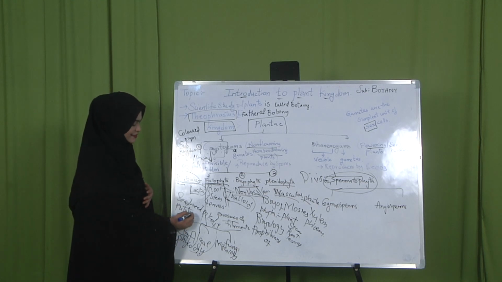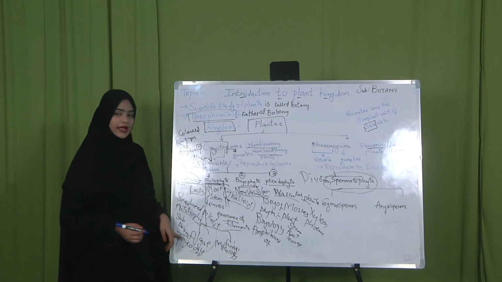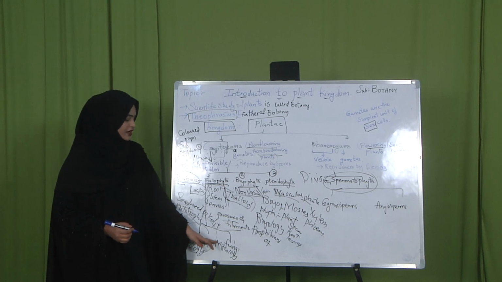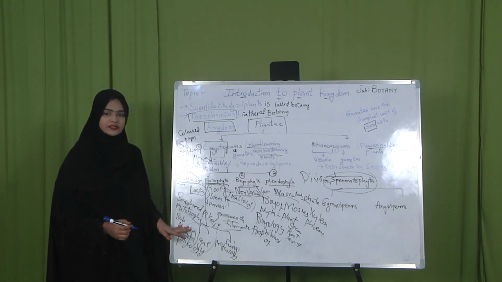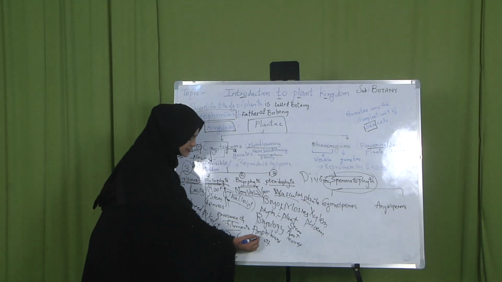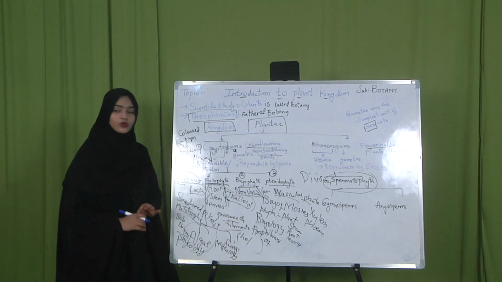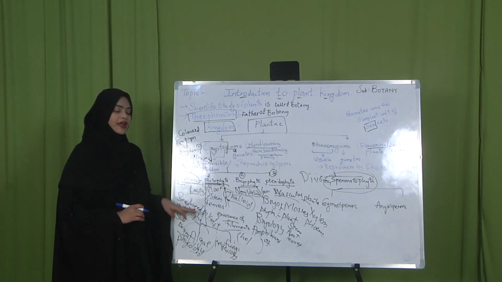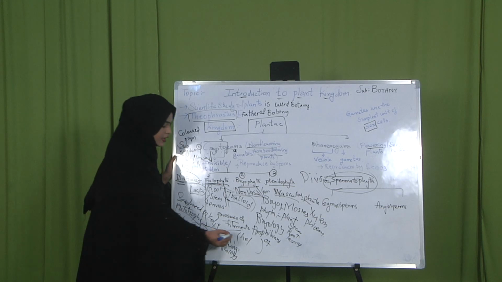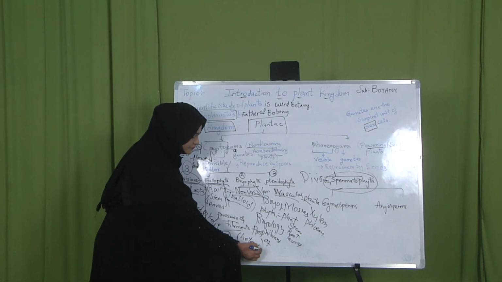What are algae? These are autotrophs. Fungi are quite the opposite. What are fungi? These are heterotrophic plants. They don't have chlorophyll in them and they are dependent on other plants for food.